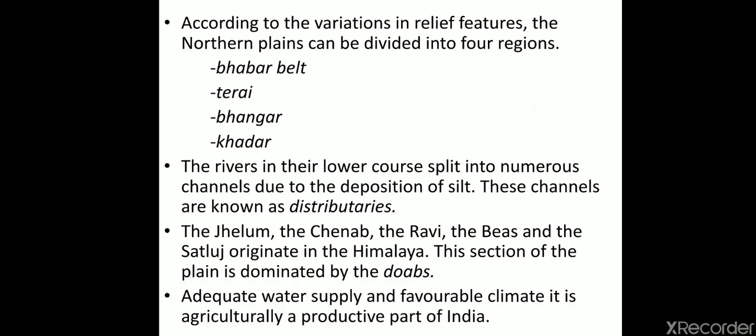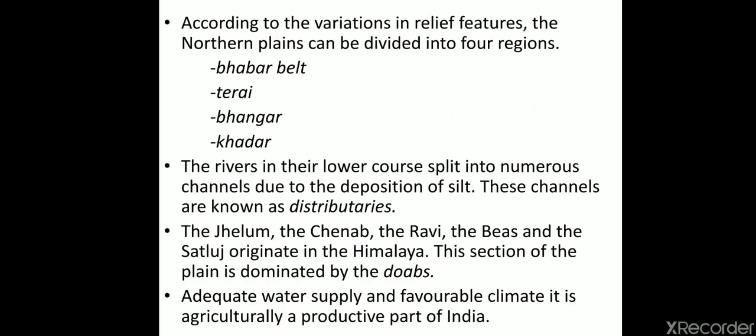The rivers in their lower course split into numerous channels due to the deposits of silt. These channels are also known as distributaries. You must have read about tributaries and distributaries. So when a main river is divided into different channels, that is known as a distributary. The Jhelum, the Chenab, Ravi, Bias and the Satluj originate in the Himalayas.